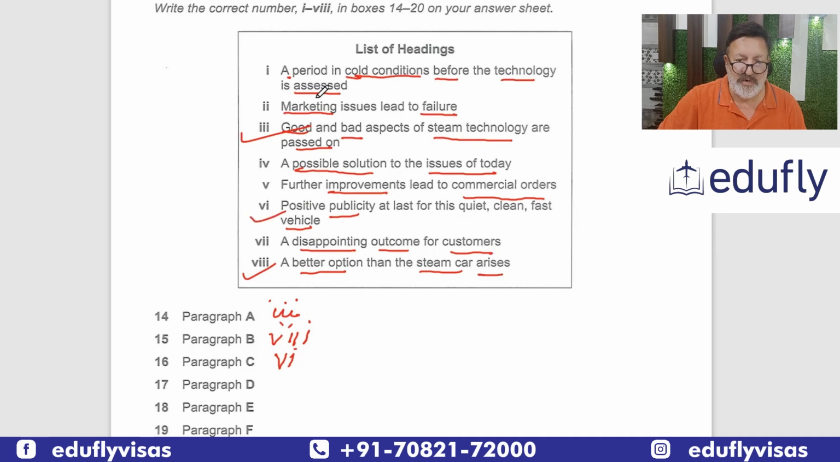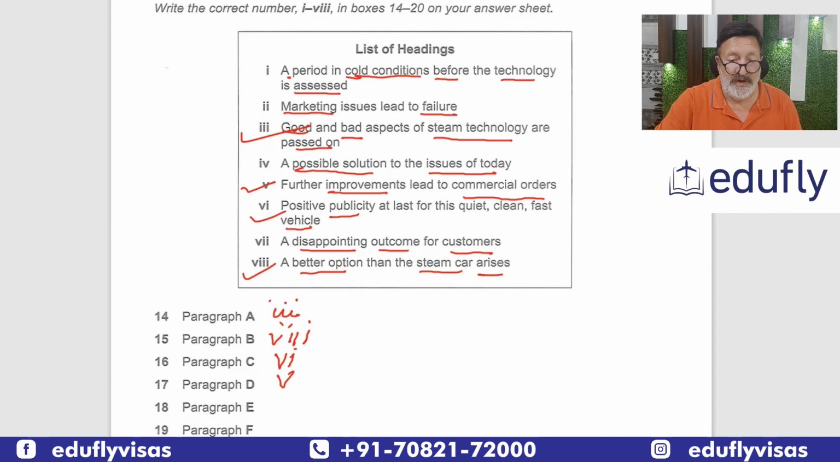So now let's see the choices. Cold conditions, technology. No. Marketing issues lead to failure. No, there was nothing about failure. A possible solution. I don't think so. Further improvements lead to commercial orders. So this is orders, and we saw some deposits, which they had to deliver. So this means improvements. Of course, the whole paragraph says they improved. So this is certainly the answer. So here we come and we will mark 5 for B. Okay, now even 5 has been selected.